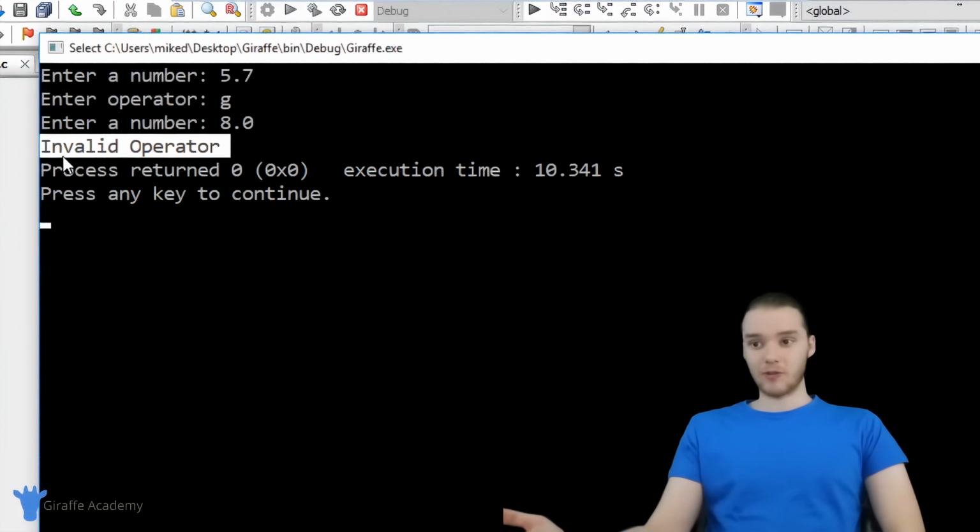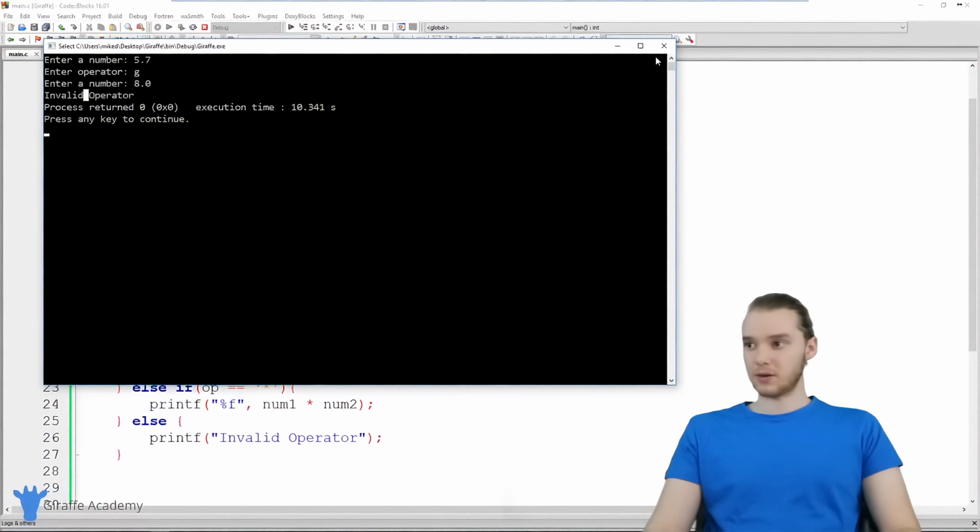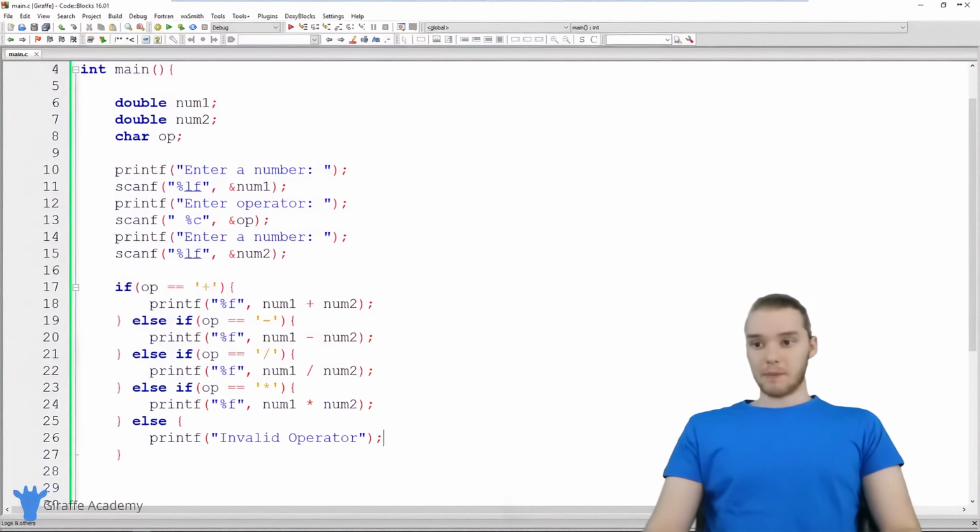So basically we have a 4-function calculator. This calculator can multiply, divide, subtract, and add. And if you don't enter in a correct operator, it's smart enough to yell at you and tell you that you have an invalid operator. So this seems to work pretty well. I'm pretty happy with it.